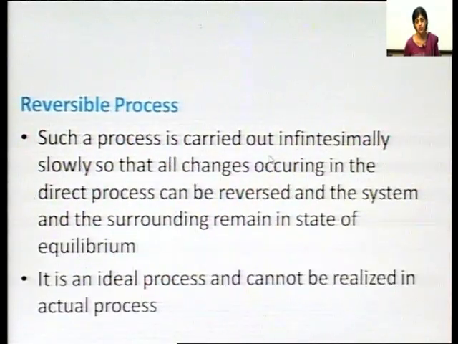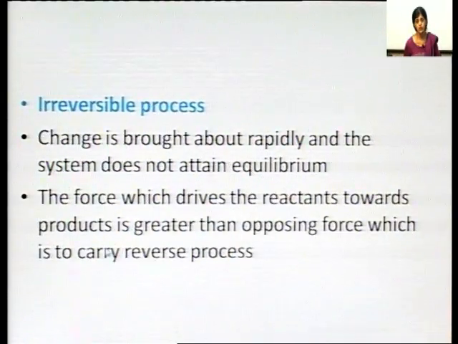A reversible process attains equilibrium and an irreversible process does not attain equilibrium. So, that is the difference between a reversible process and an irreversible process. Now, the next topic.